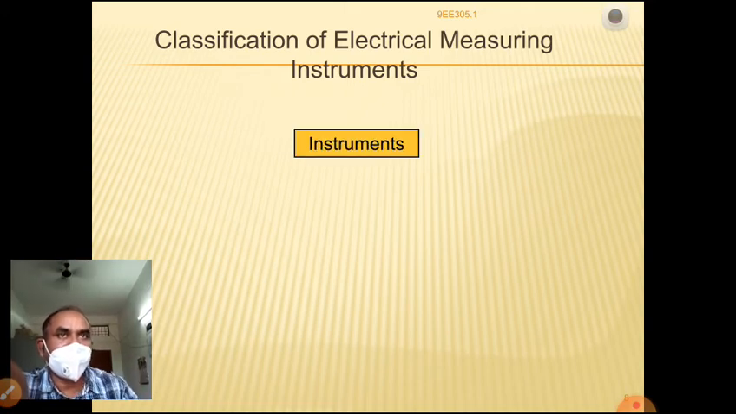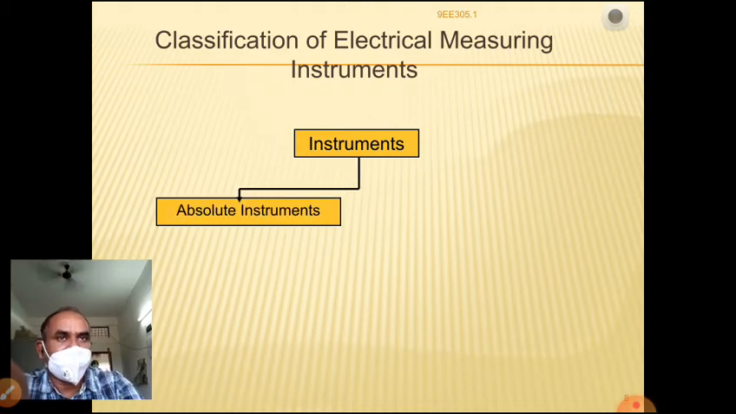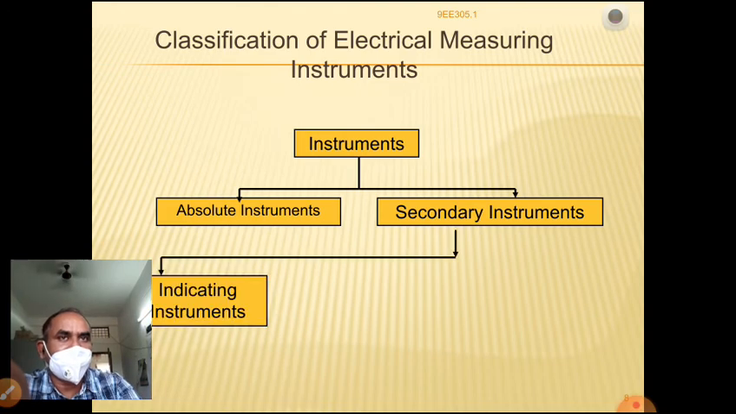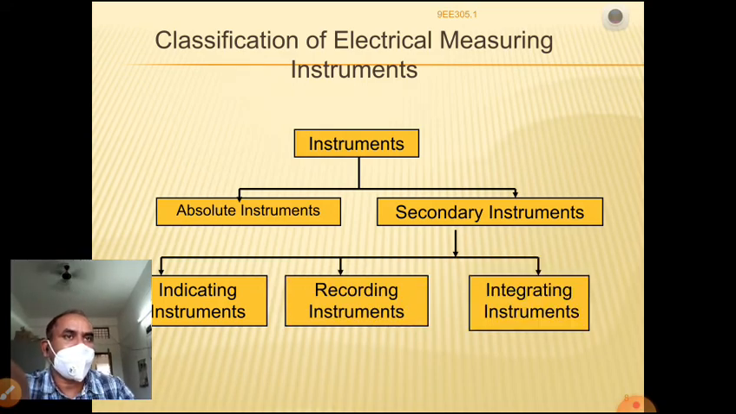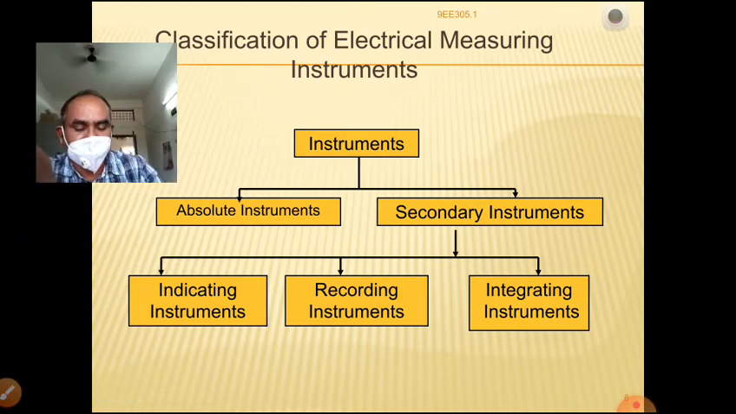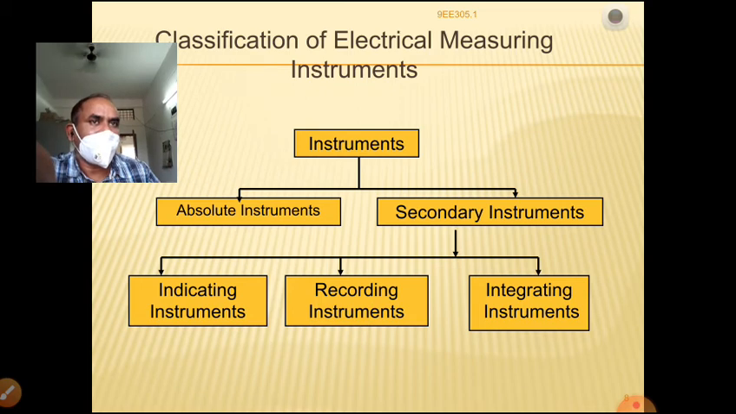Now, the classification of electrical measuring instruments. Instruments are classified into two types: absolute instruments and secondary instruments. Secondary instruments are further classified into indicating instruments, recording instruments, and integrating instruments. Let us go into depth. What do we mean by an absolute instrument? What are secondary instruments? What are indicating, recording, and integrating instruments? These are easy to understand.